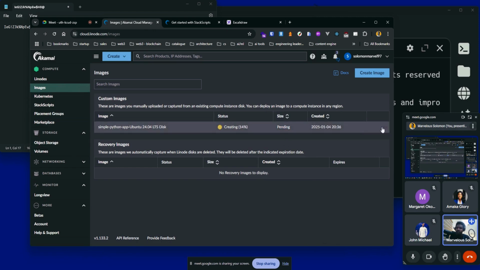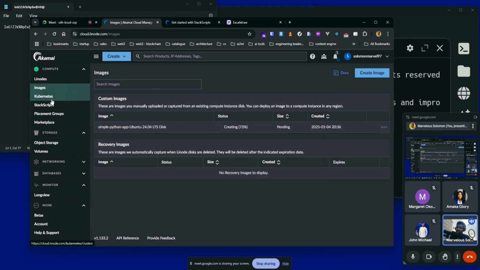There is a way to set up images. You can deploy this. As you can see, you can deploy that image. You can rebuild the existing Linode from that image, and then you have a new version of the image, simply like that. Right, so you can deploy this multiple times.